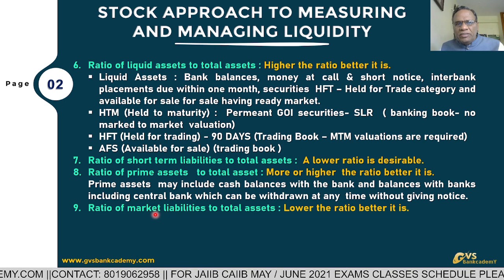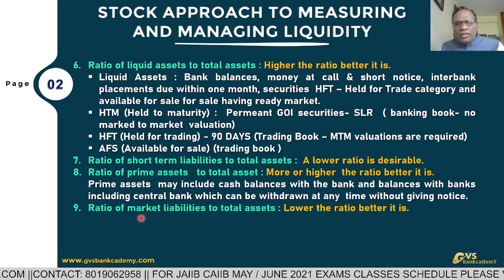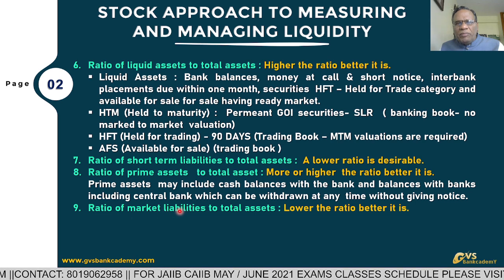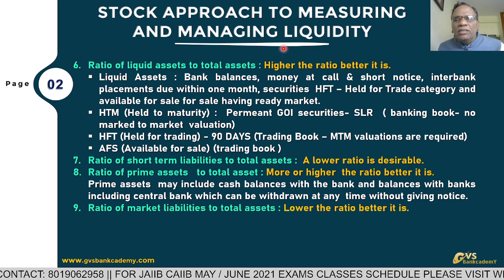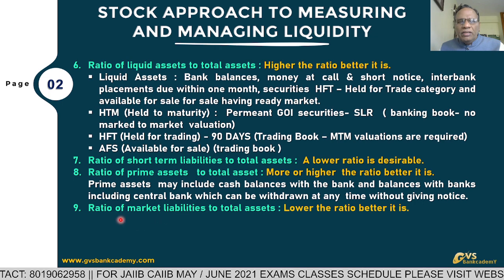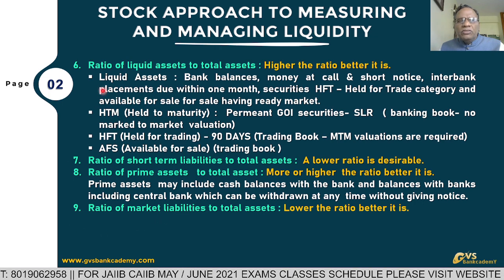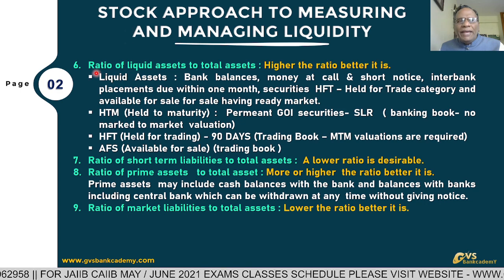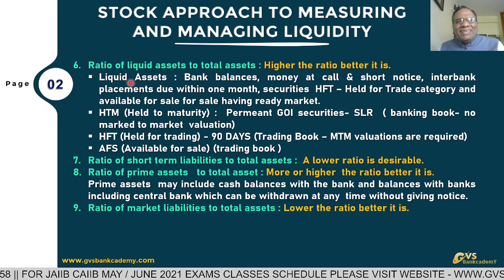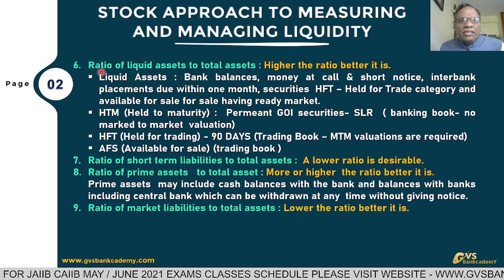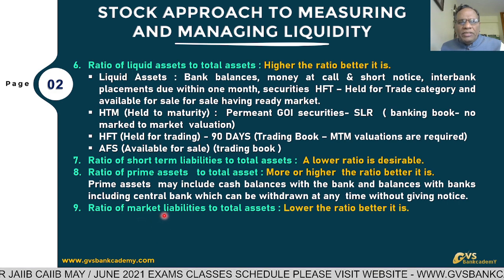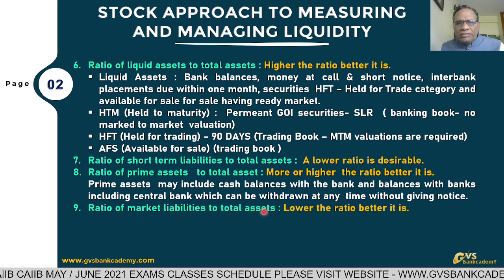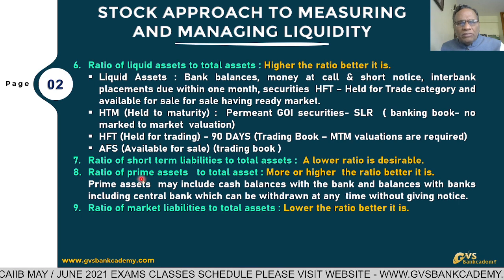Liquidity problem is less. If market liabilities are more, if the market liabilities are coming for payment, the bank has to face a liquidity problem. That's why these nine ratios are stock ratios. You have to understand, stock means from the bank's balance sheet, assets and liabilities, we are calculating market liabilities, total liabilities, total assets, prime assets.